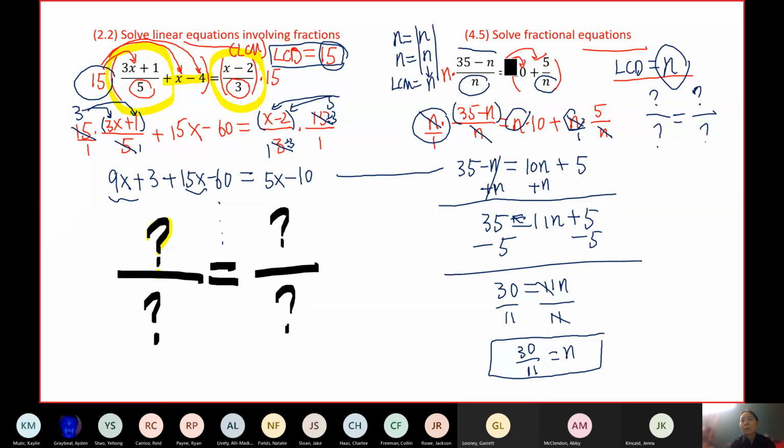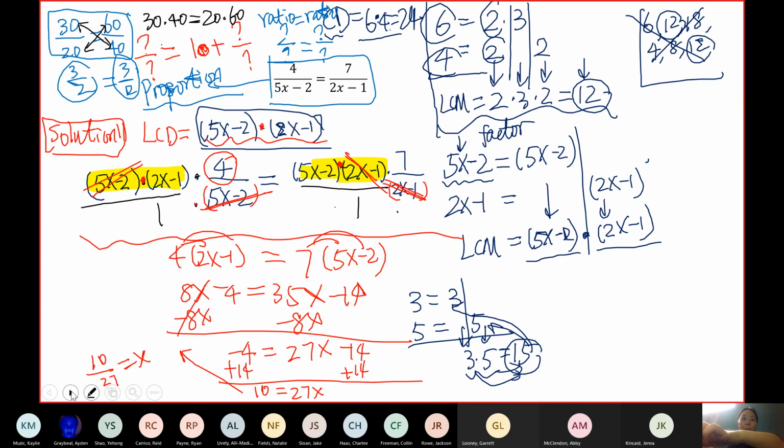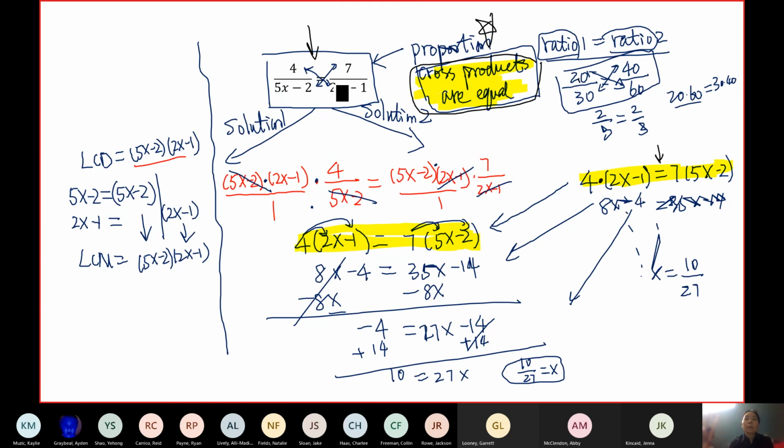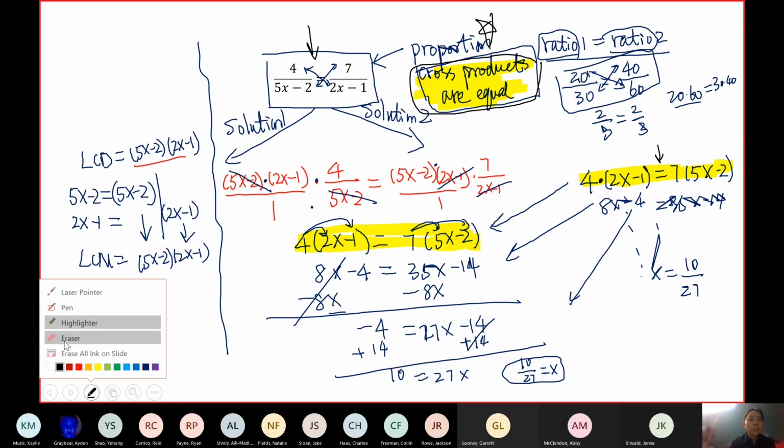Similarly, for the first example under 4.5, it's not a proportion either. On the left-hand side, we do have the format something over something. But on the right-hand side, unfortunately, we have a 10 plus. If you have 10 plus something over something, that's not a proportion. So you cannot have that there. Okay. All right. So this second solution for this example is much quicker, but you can only use it when the equation is a proportion. So you need to verify that. Okay, questions?